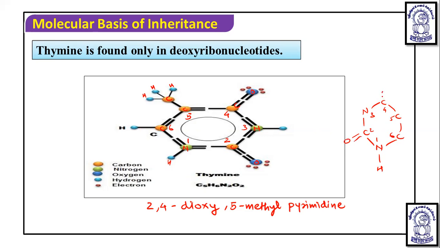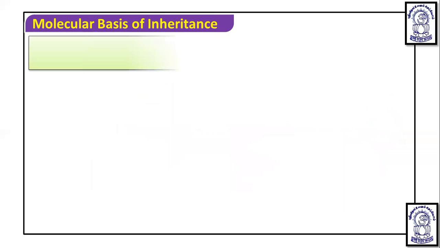At the fourth carbon, you will also see the oxy group. Here we put N, so three valencies are substituted, and the carbon has a CH3 group at the fifth carbon. So like this, the valency is completed. The structure is 2,4-dioxy-5-methyl pyrimidine. So that is thymine, which is found in DNA.